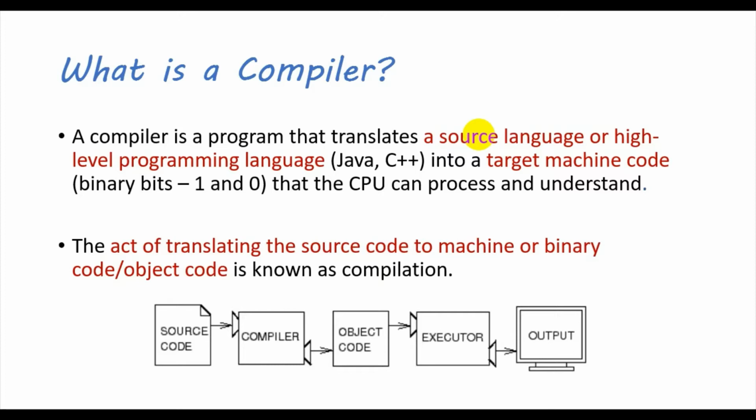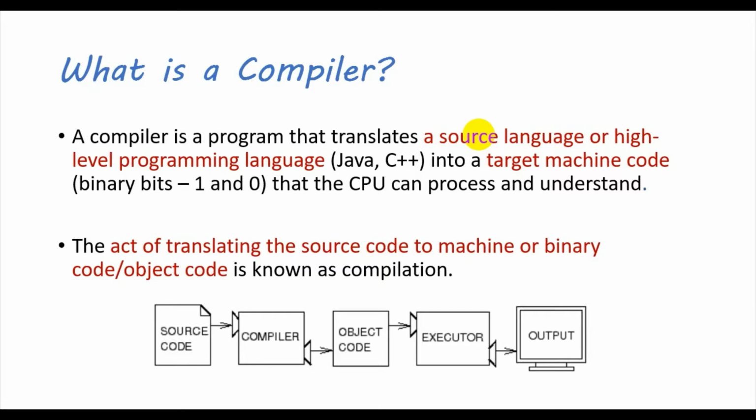That source code cannot be understood by the computer, because the source code will be understood only by humans, but the computer will only understand zeros and ones, which means machine code. So we have to convert this source code into machine code. We convert the source code into machine code by means of a compiler.